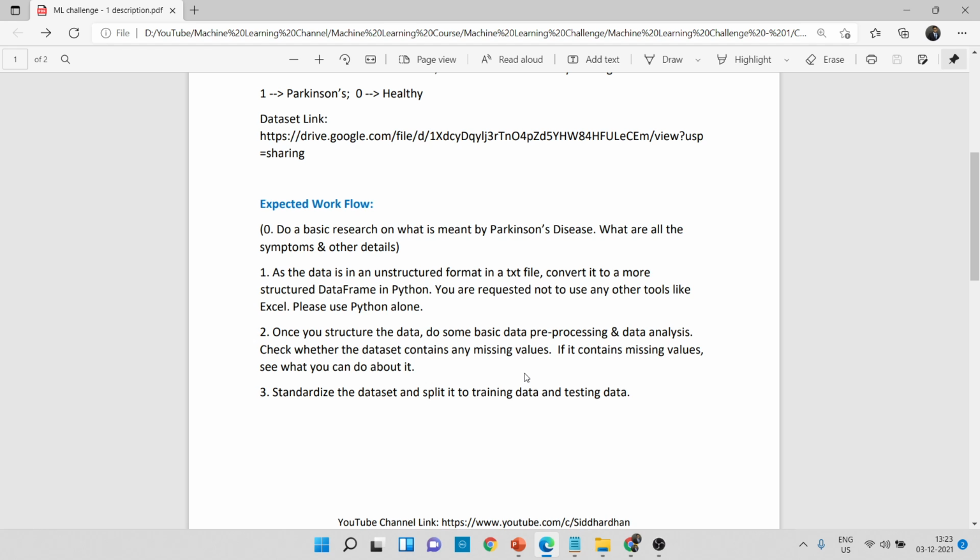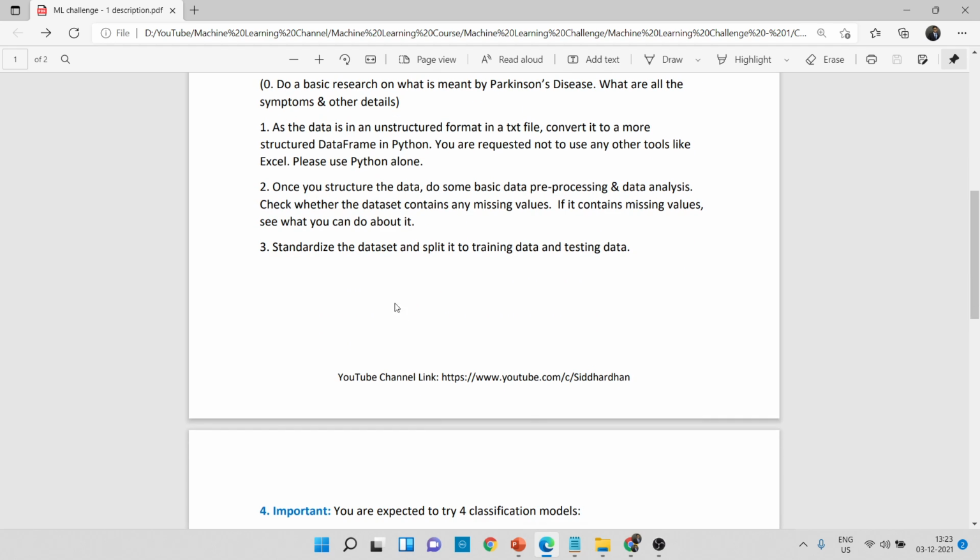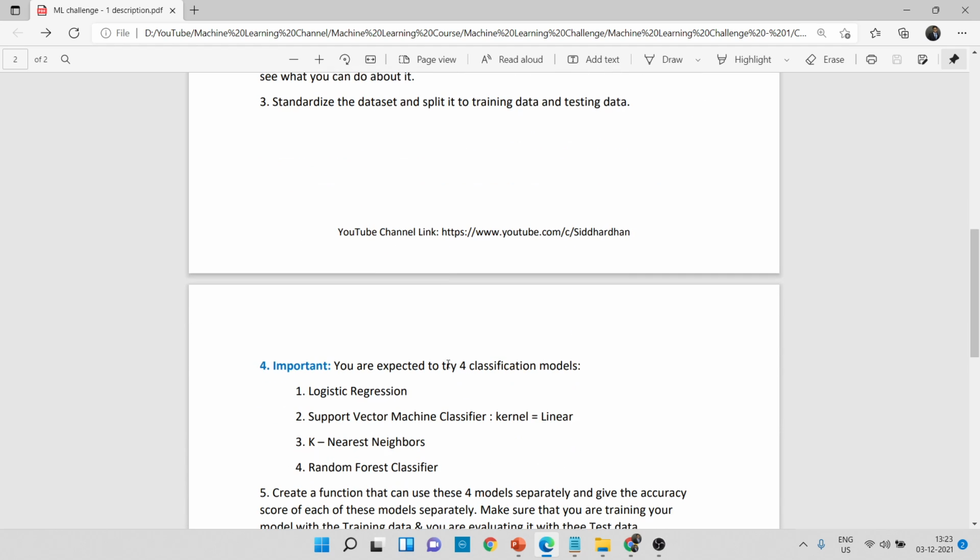So check whether there are any missing values. If it contains any missing values, process those missing values and so on. After that, you can standardize the data and split your data into training data and testing data. After that, the main thing.